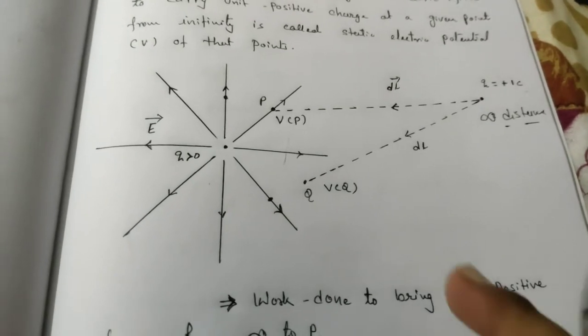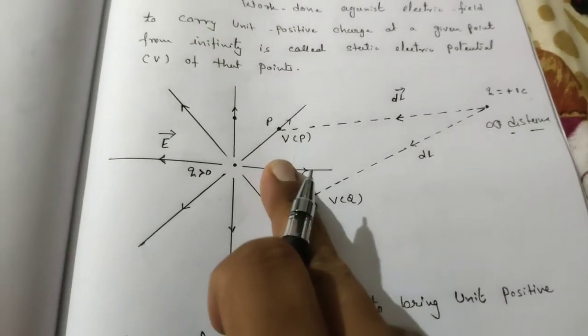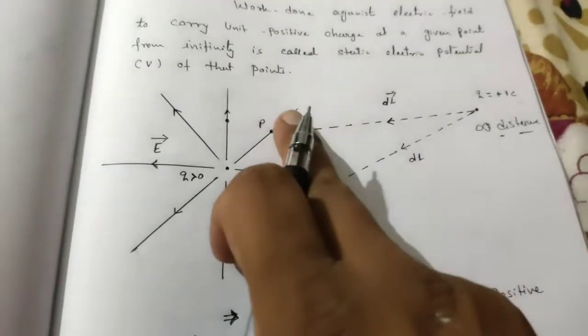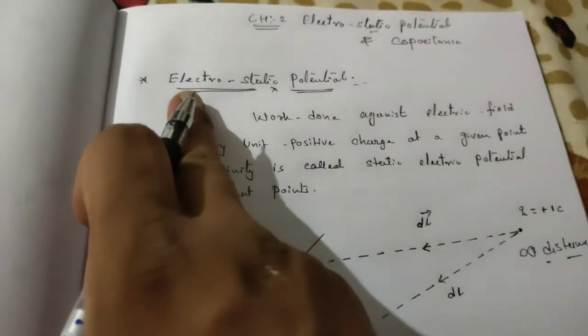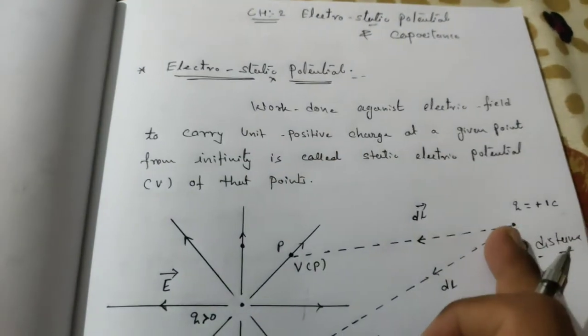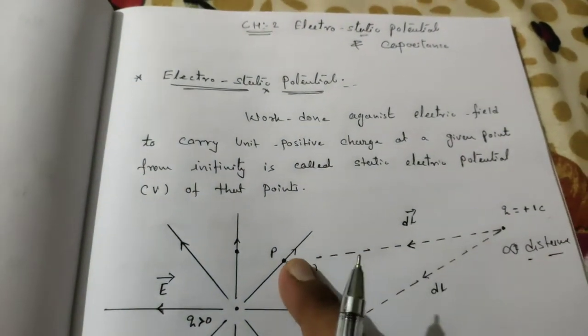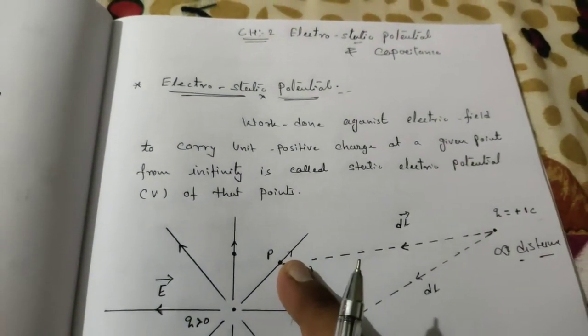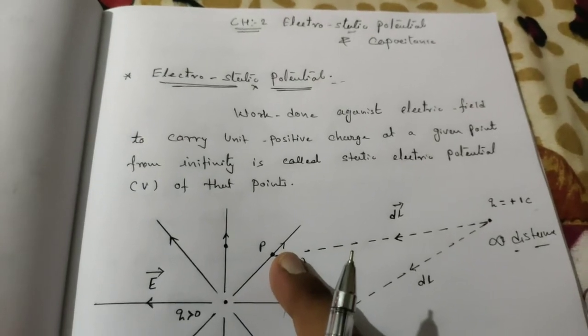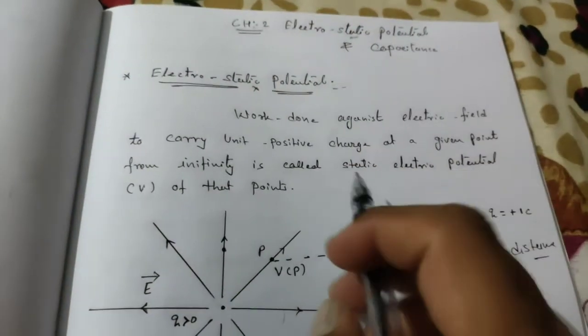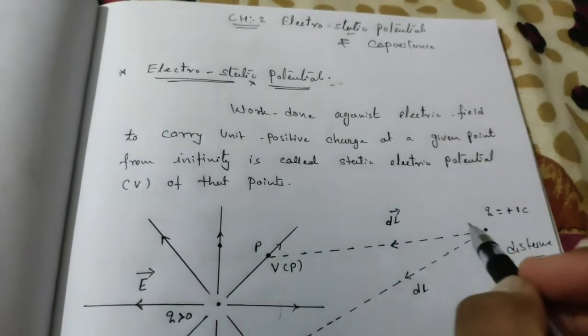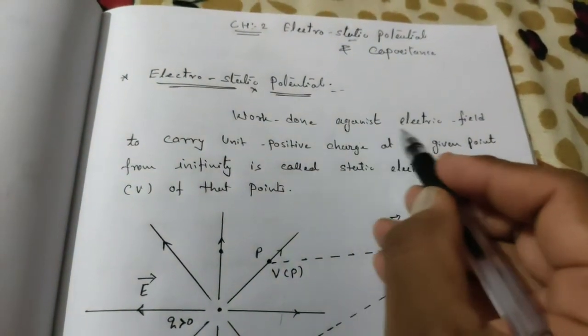Now by using this concept we have a simple definition of electrostatic potential. We use the word electrostatic because this electric charge is stable over here. At that time whatever energy remains in that charge is known as potential energy. Work done means we are working on the charge against the electric field.